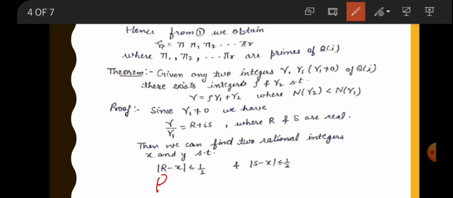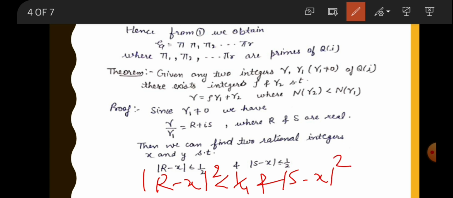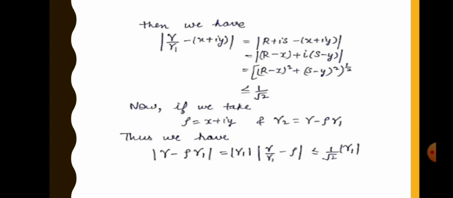Taking squares, we get modulus of r minus x squared is less than or equal to 1 by 4 and modulus of s minus y squared is less than or equal to 1 by 4.